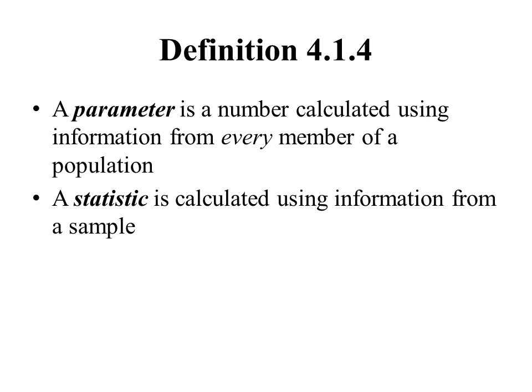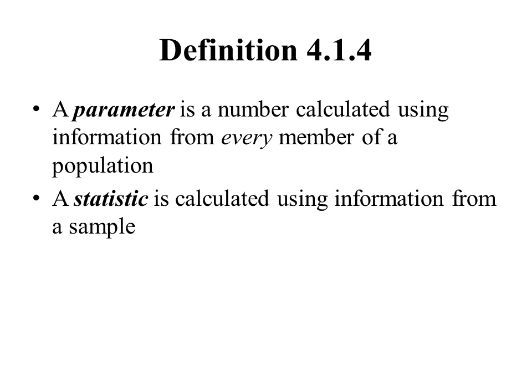Okay. Now next, a couple more definitions that go along with population and sample. Number one, a parameter is a number calculated using information from every single member of a population. And then a statistic is a number calculated using information from a sample. So if I go out and I get information from every single member of my population, and then I calculate something like a proportion or a mean, that number would be a parameter.